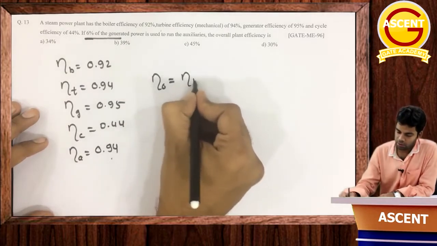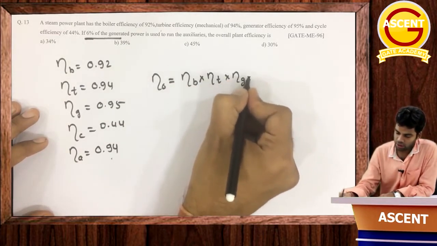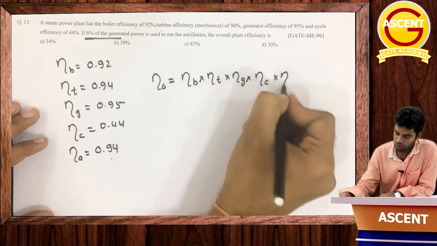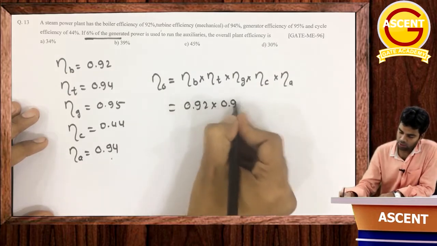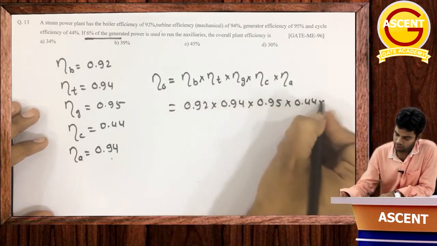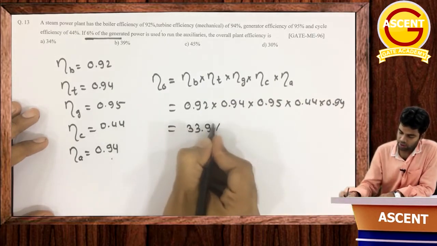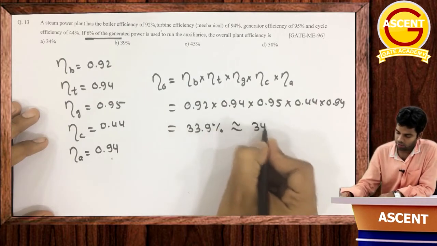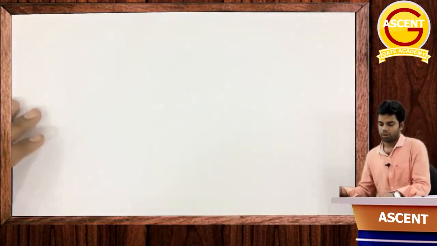Overall plant efficiency will be equal to boiler efficiency into turbine efficiency into generator efficiency into cycle efficiency into auxiliary efficiency. So just put all the values, 0.92, 0.94, 0.95, 0.44 and 0.94. That's it. So from here we will get 33.9% or approximately 34% as the answer. Clear or not? Okay, next question.